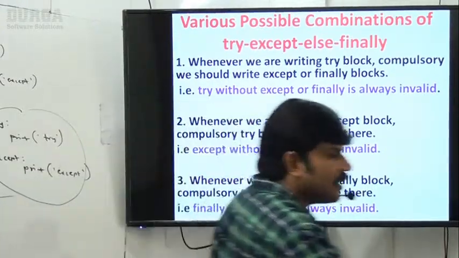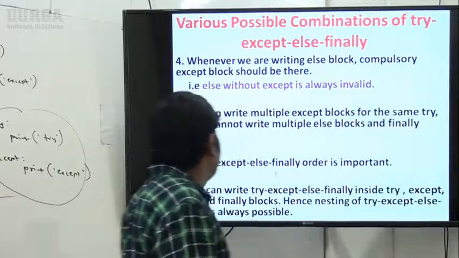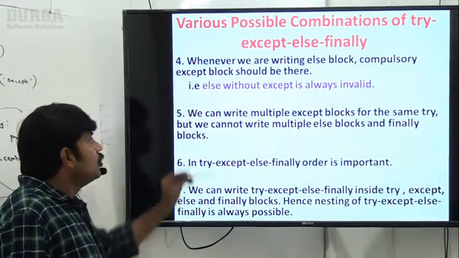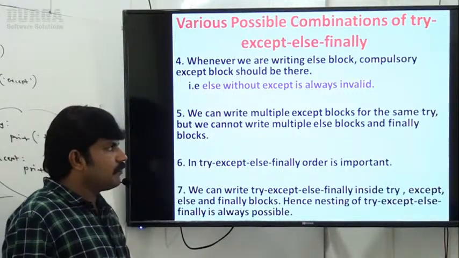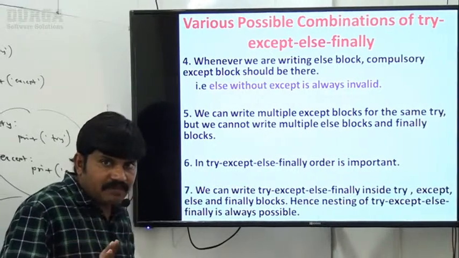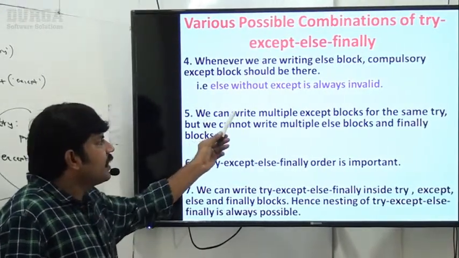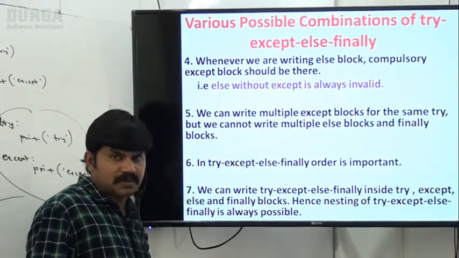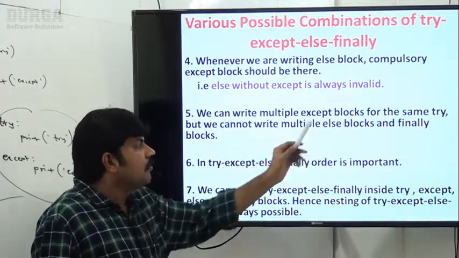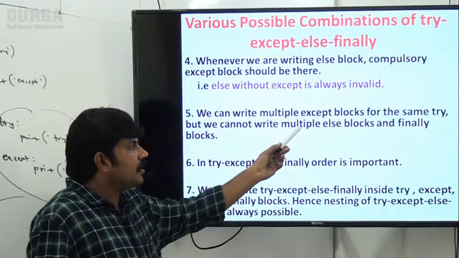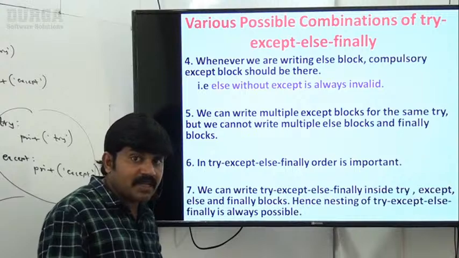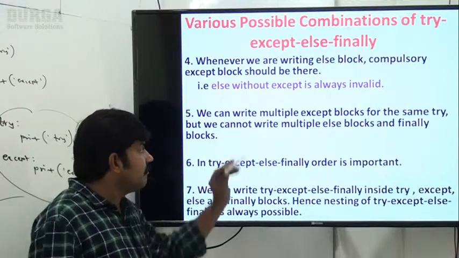Remember this one. Next, observe carefully. Whenever we are writing an else block, compulsorily an except block should be there. So else without except is always invalid. Is it clear? Next, we can write multiple except blocks for the same try, but we can't write multiple else blocks or multiple finally blocks for the same try; that is invalid.